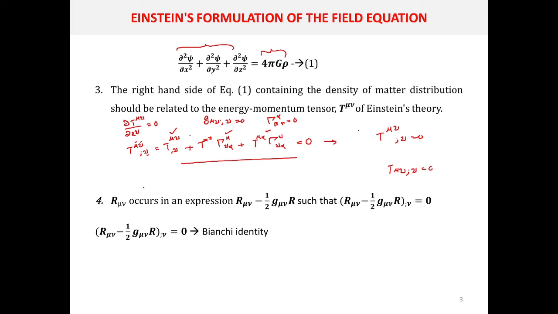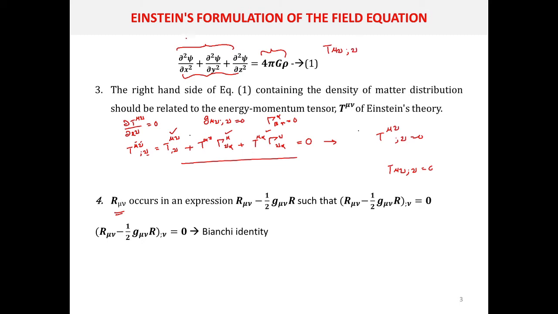what is the form of this particular Ricci tensor? When you are going to substitute the left hand side with the Ricci tensor, you should remember some points. You are going to connect the right hand side with T mu nu, and actually its covariant derivative with respect to nu is 0.